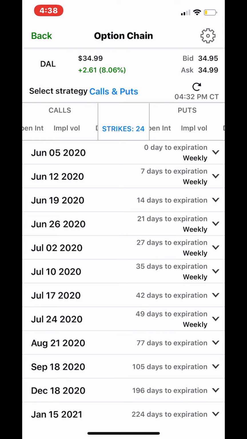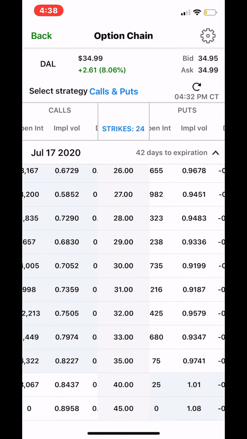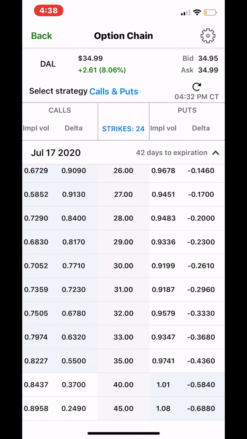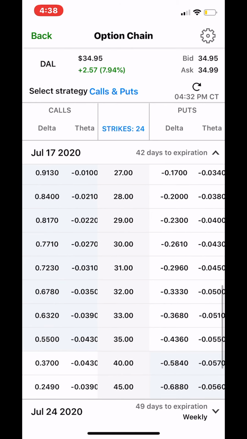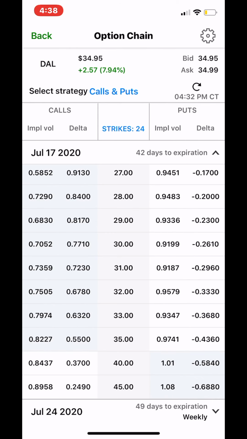And let's go back to the July 17th date. And now let's talk a little bit about Delta and Theta. So what Delta is, Delta represents the rate of change between option price and a $1 change in the underlying stock price. So basically, if we look at this $35 strike price here, go down the middle till you see $35. And then if you go over to the left here, and of course your prices will be different on your screen, but if you're watching the video, you can see what I'm talking about.